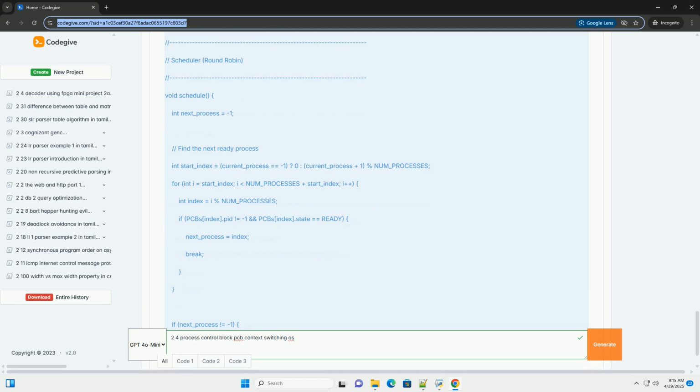Process creation/termination, functions to create and destroy processes. Yield function, a function that allows a process to voluntarily give up control of the CPU. 2. Code example, C. 3. Explanation and key points. 1.